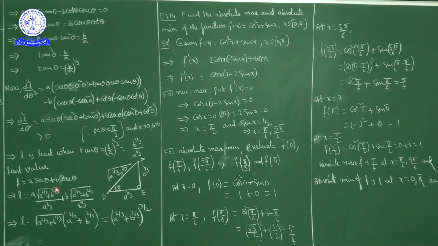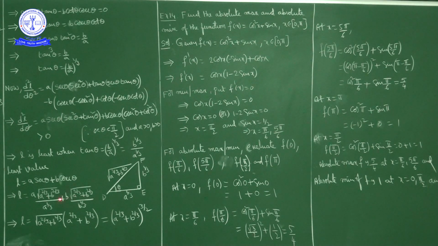Secant theta is hypotenuse by adjacent side, so square root of a power 2 by 3 plus b power 2 by 3 upon a power 1 by 3, plus b into cosecant theta. Cosecant theta is hypotenuse by opposite side, that is square root of a power 2 by 3 plus b power 2 by 3 upon b power 1 by 3.